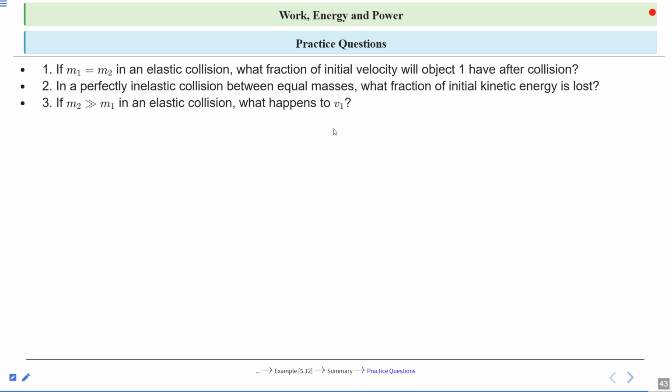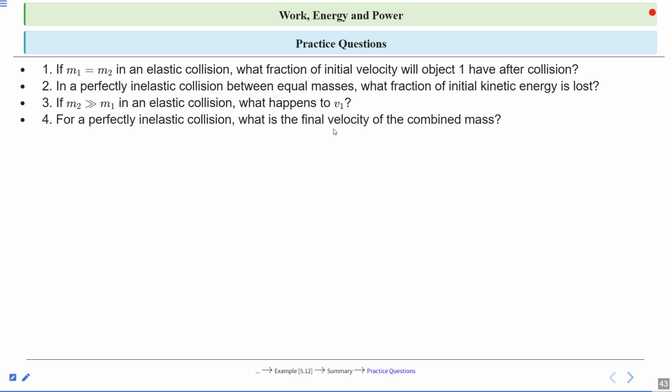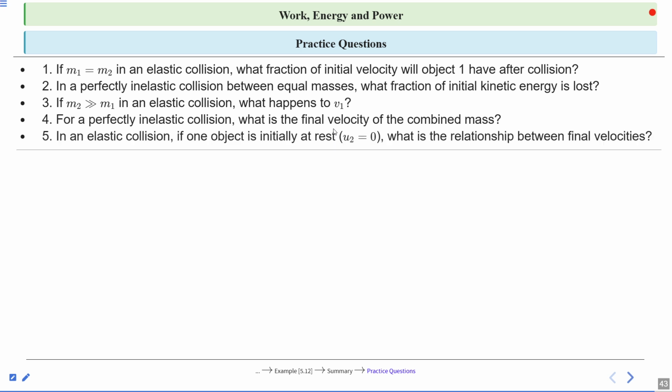Third, if m2 is greater than m1 in an elastic collision, what happens to v1? Fourth, for a perfectly inelastic collision, what is the final velocity of the combined mass? And fifth, in an elastic collision, if one object is initially at rest, u2 equal to 0, what is the relationship between final velocities? Clear?